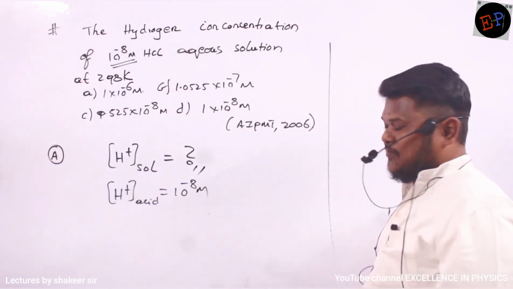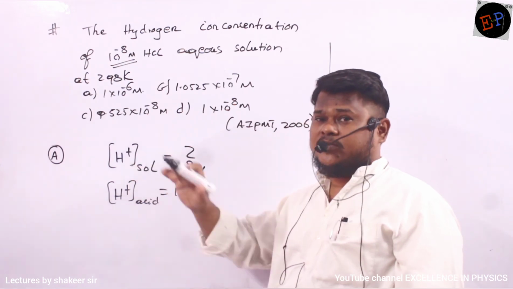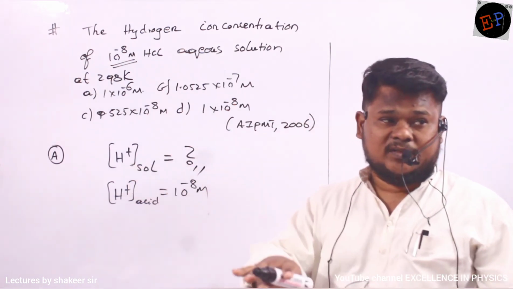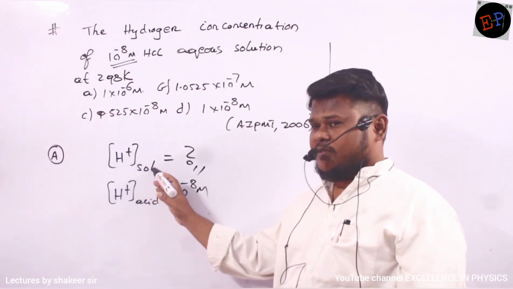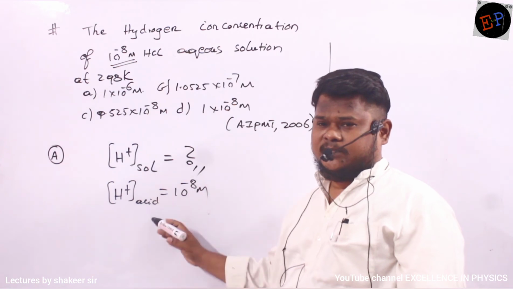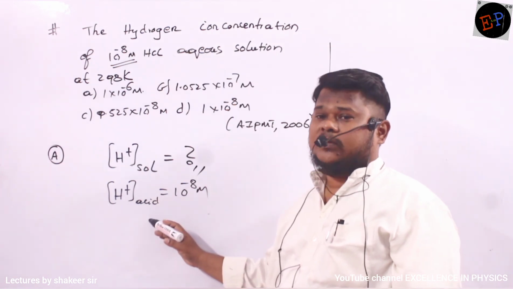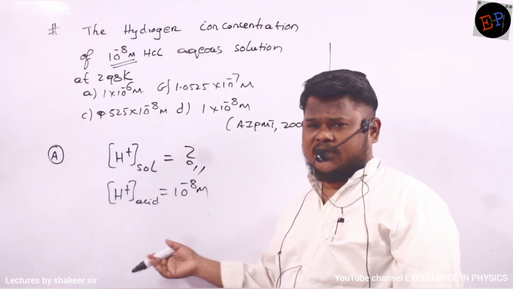So if you multiply both H plus ion concentration and OH minus concentration of the solution, then it reaches 10 power minus 14. But one value is given for solution, and this is the H plus of the acid. What is the relation between them? Already we have studied this at the starting.